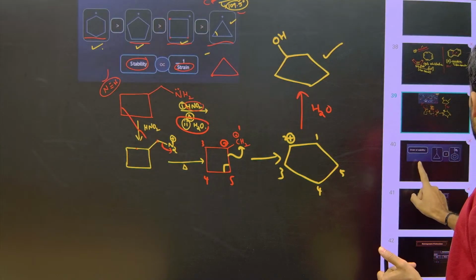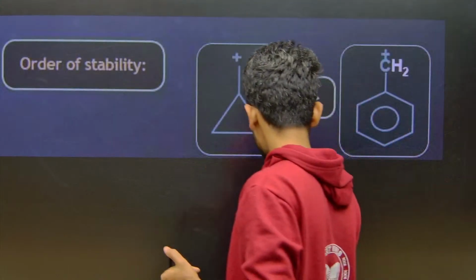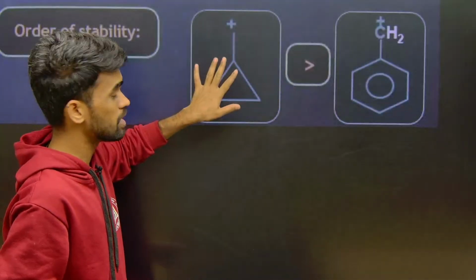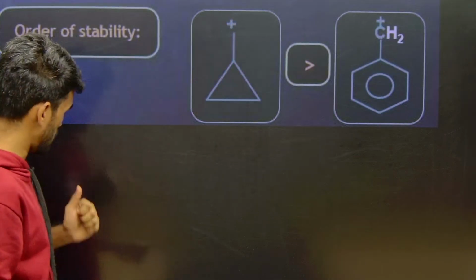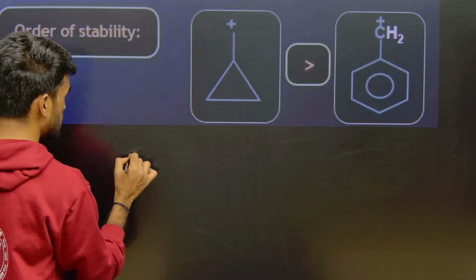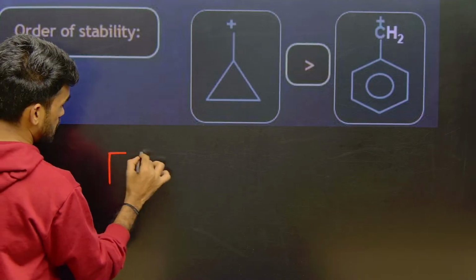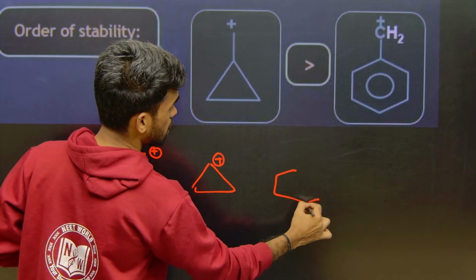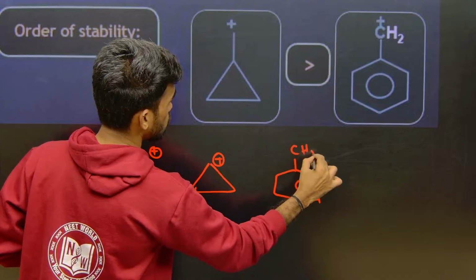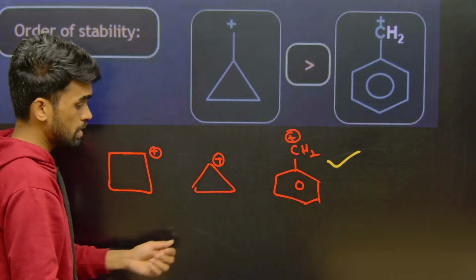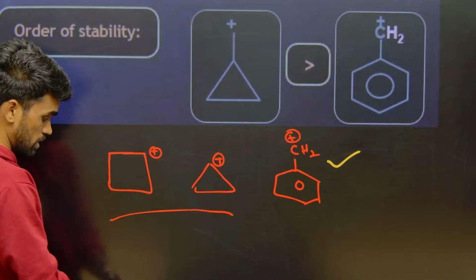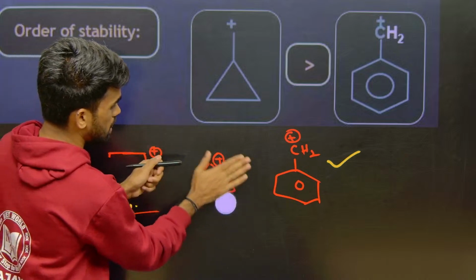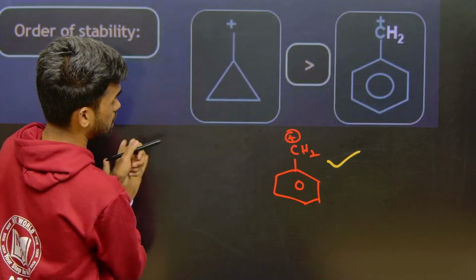Next one. So look at here. So one more exceptional thing is there here. When I compare benzyl and cyclopropyl carbocation, how can we give the stability order? See, we know generally if I compare normal cyclic non-aromatic compounds like this one with these aromatic compounds like benzyl rings and all, so these aromatic compounds are highly stable when we compare with this non-aromatic, okay, because of their strain and all. Okay, now this one is also looking like cyclopropyl is also looking like a small ring with strain,